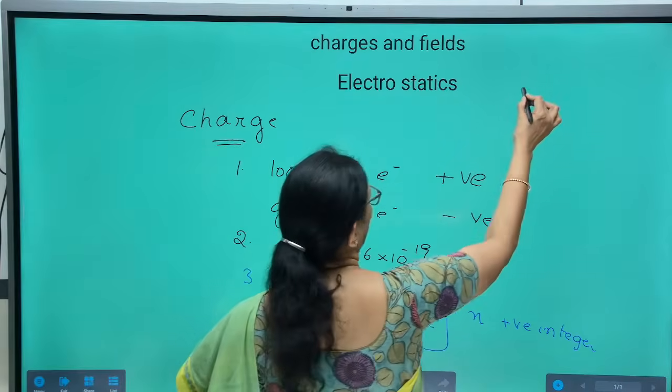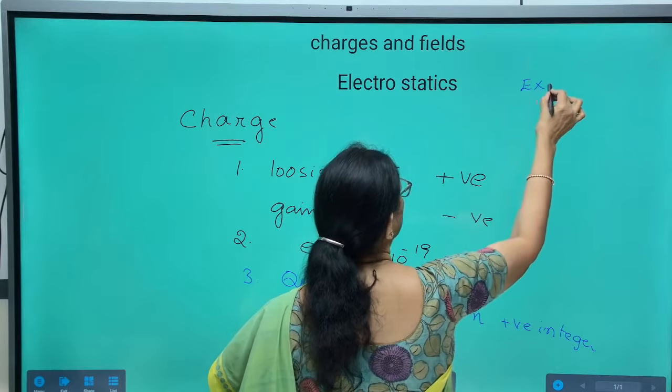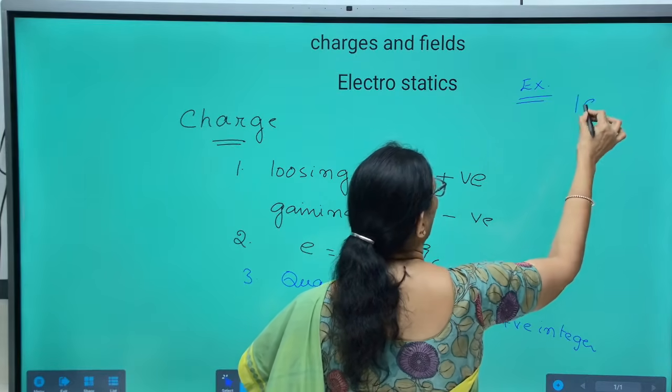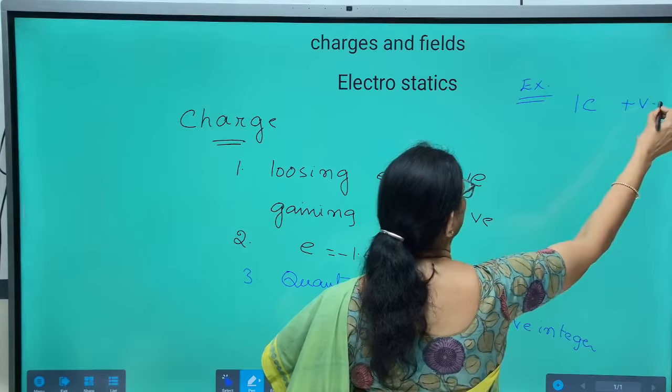Just I am giving you an example. Suppose a body has 1 coulomb of positive charge.